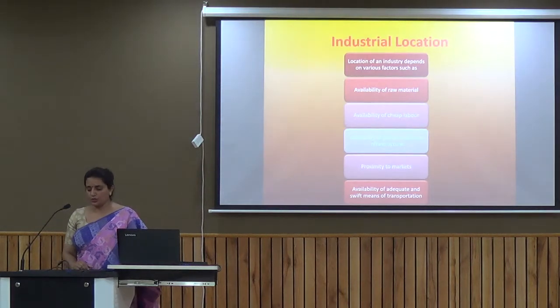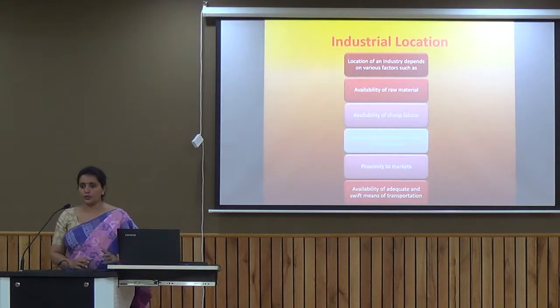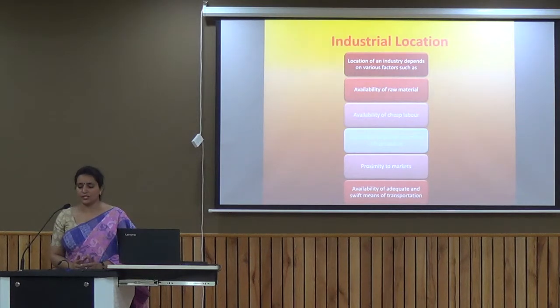Now if we talk about the location of the industries, we try to locate the industries wherever we get the availability of cheap raw material and availability of labor. It depends upon what kind of labor you require. Do you require skilled labor, unskilled, educated and uneducated? Availability of power and infrastructure facilities. Proximity to the market, because you need to supply the goods to the market also. And then availability of transportation and communication. If transportation and communication are not there, how is the industry going to sell the product in the market?